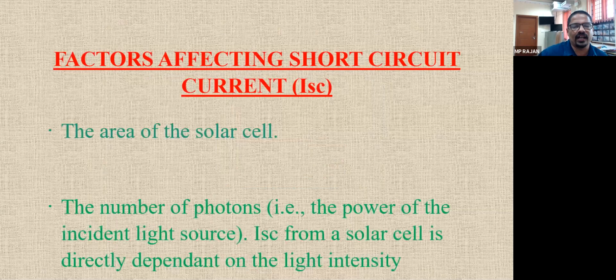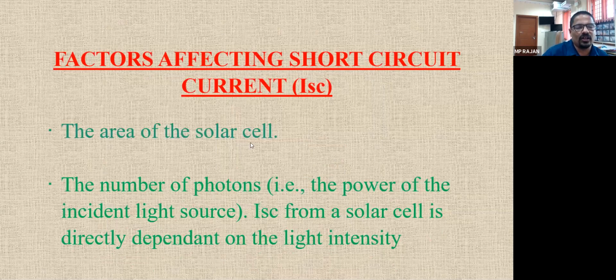So what are the factors affecting the current? Number one is the area of the solar cell. If you increase the area, more electrons are there to flow. As per the radiation, the current will also be increasing, but there is no difference in the voltage. So the voltage will remain the same, but if you increase the area, you will get more current. And number two is the number of photons, that is, the power of the incident light. How many photons are acting on the PN junction of the solar cell?